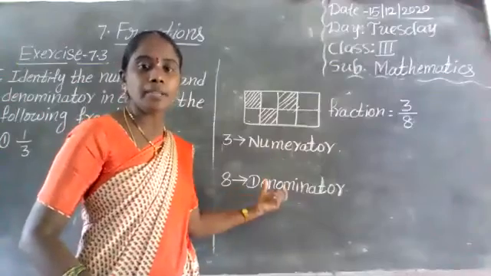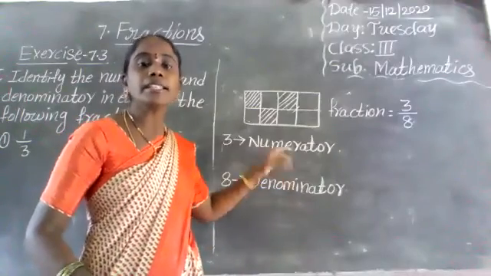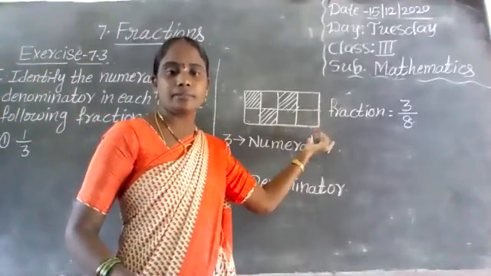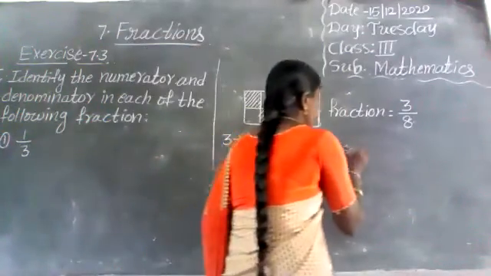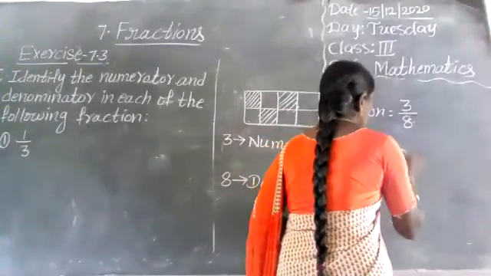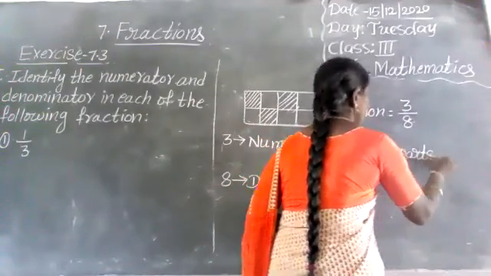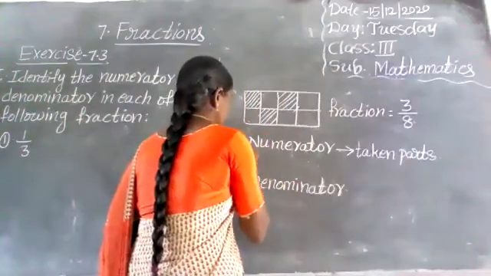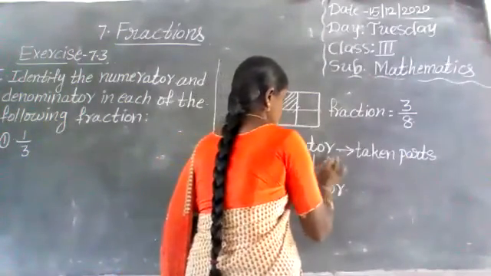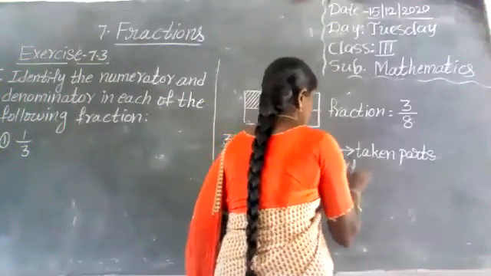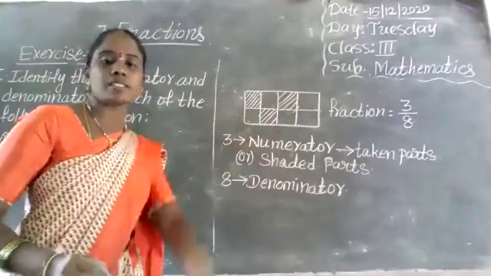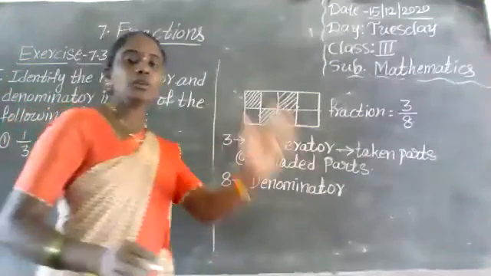Numerator is taken parts or shaded parts, given parts. Okay? Numerator is taken parts or shaded parts. Next, denominator is total parts.